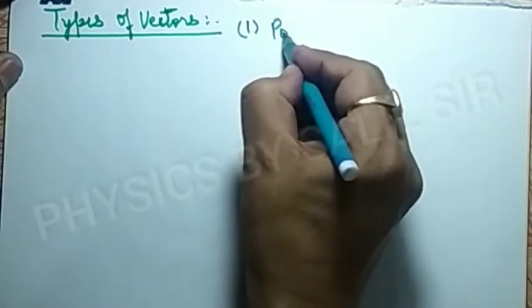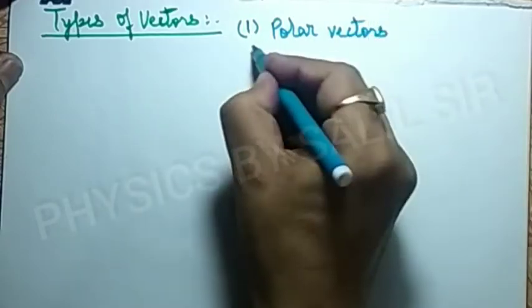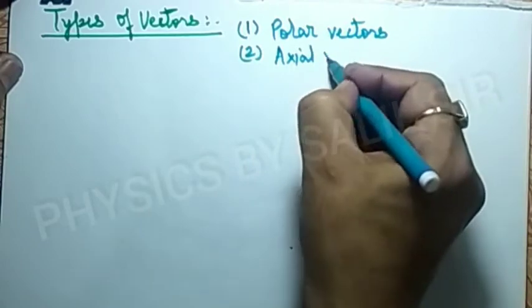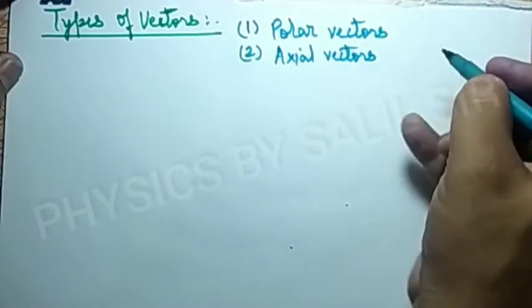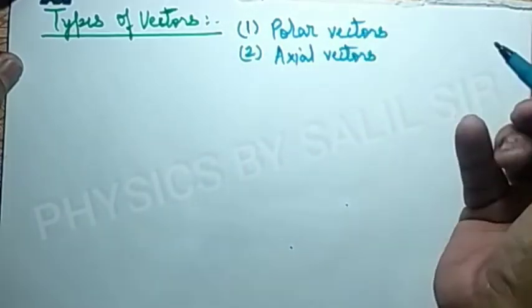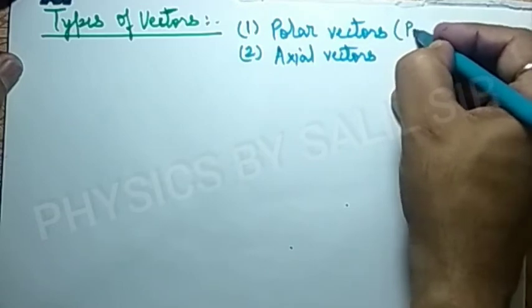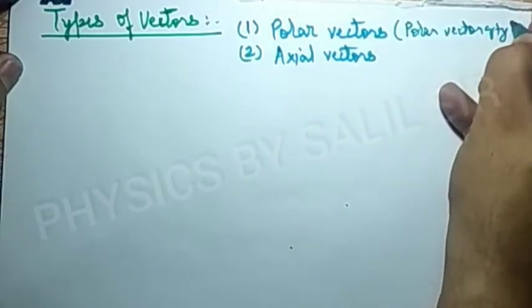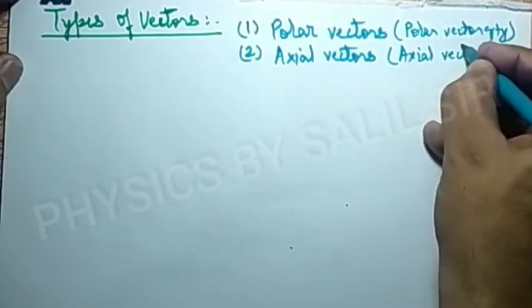First one is polar vector, and second is axial vector. We can also call them polar vector quantity and axial vector quantity.